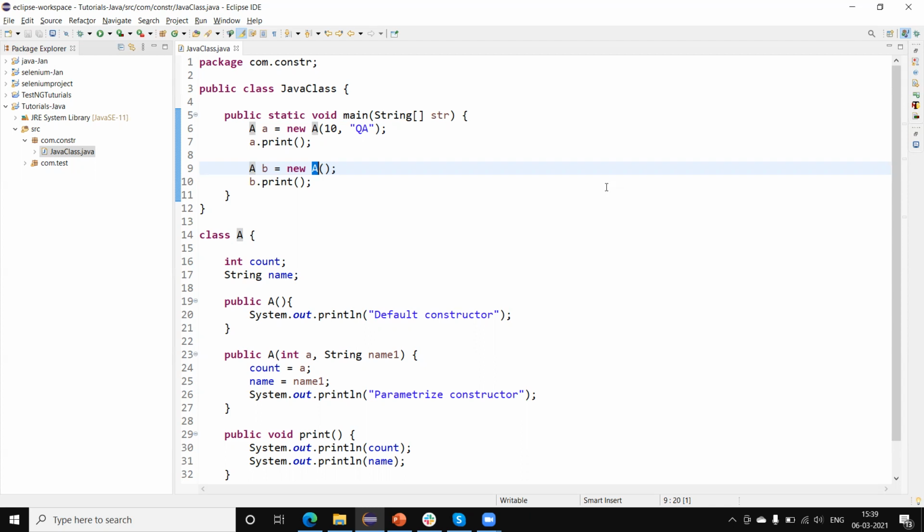A constructor is invoked automatically, but a method we need to call. Like here I am calling b.print. In that case, the print method will be invoked. The constructor name must be the same as the class name, as I discussed, while the method name should be different. And if we don't have any constructor, the compiler will automatically create a default constructor. But in the case of a method, if we don't have any method, the compiler will not create one automatically.